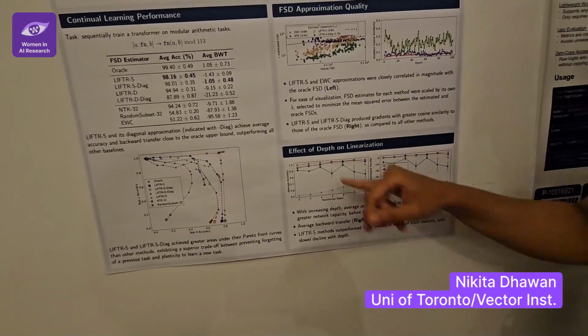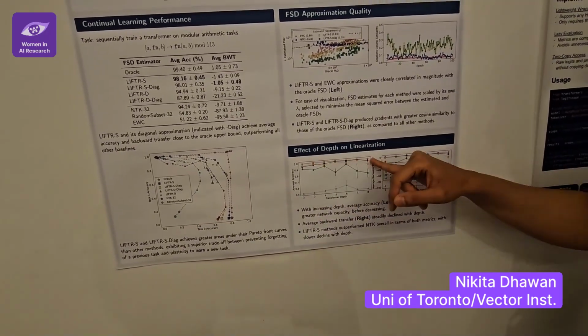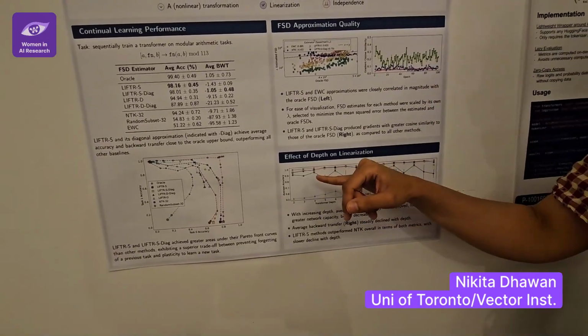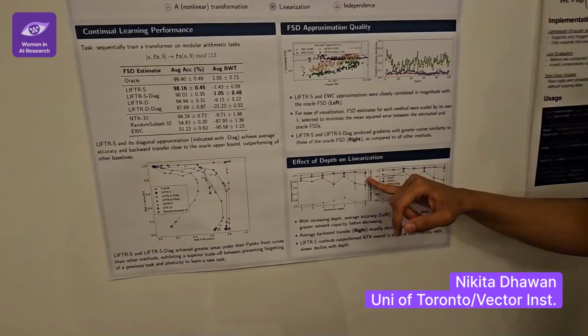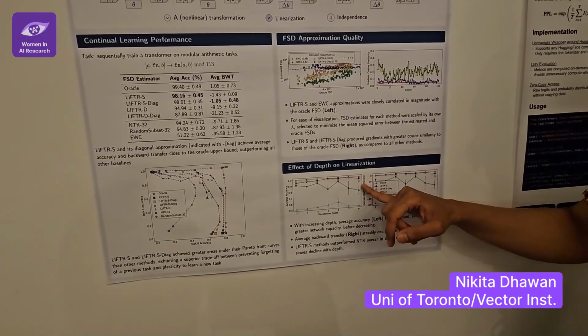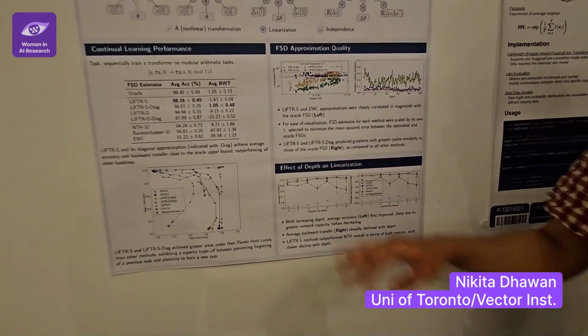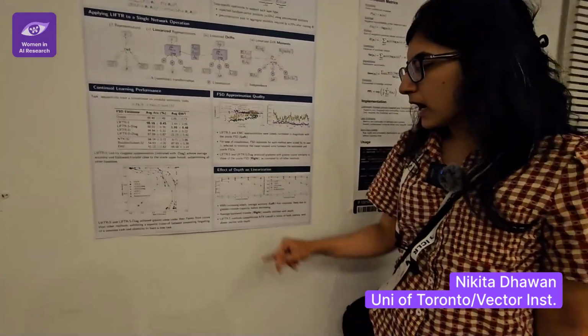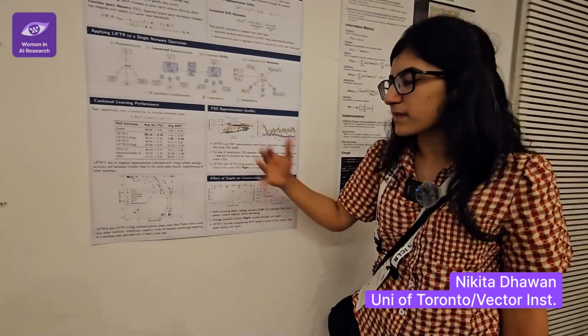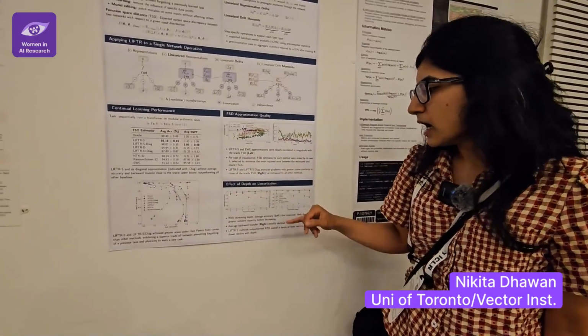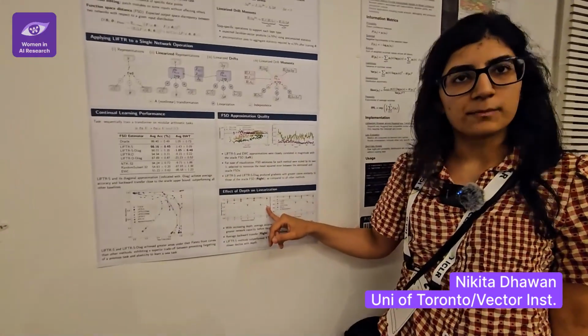For the Lifter methods, the oracle stays really high throughout because it doesn't depend on depth. There's no approximation there. Lifter does drop all the way at the end when you have 8 blocks, but it's sort of a graceful decline. And our main baseline, which was another kind of linearization, which I can explain, has a much sharper drop.